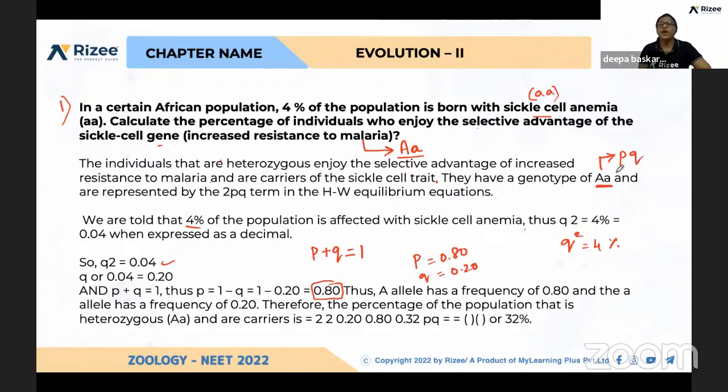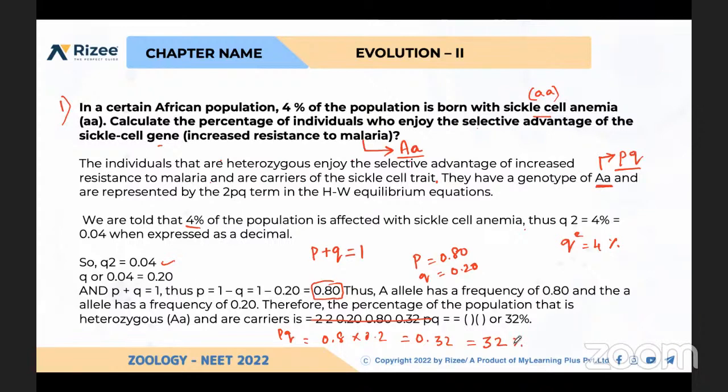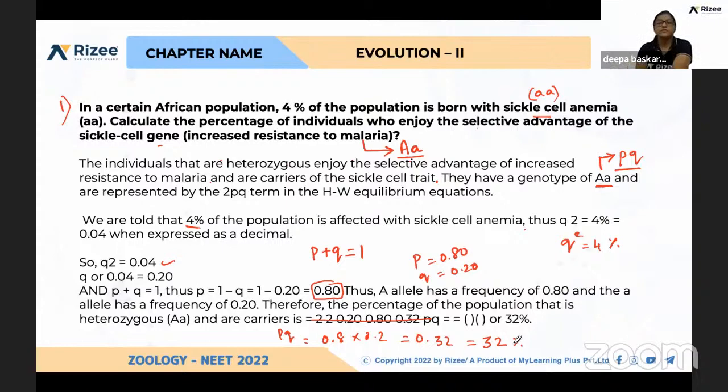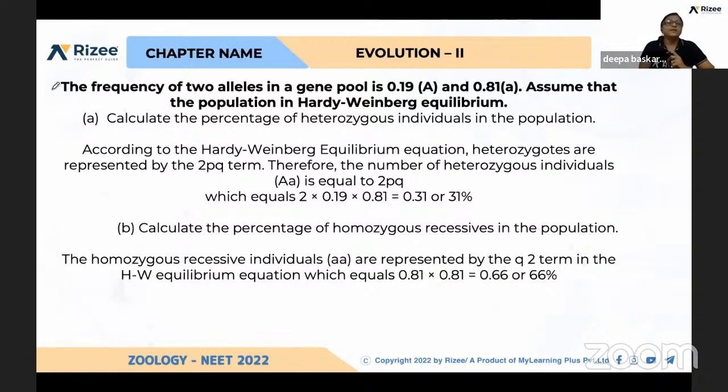With this, we have to identify PQ. That is very easy. PQ is equal to 0.8 into 0.2, that is equal to 0.32. And you have to convert it into percentage, that is 32%. Got it, dear? Yes, ma'am. Okay. Shall we move on to the next problem? Yes, ma'am.